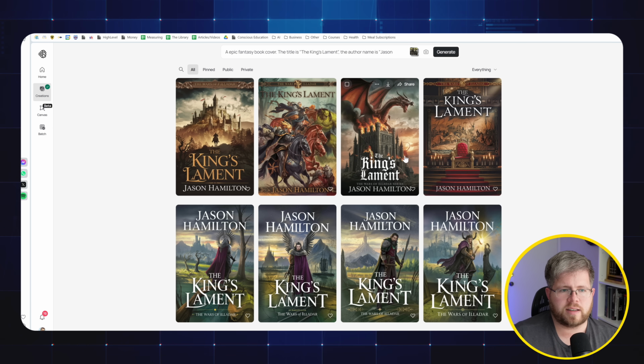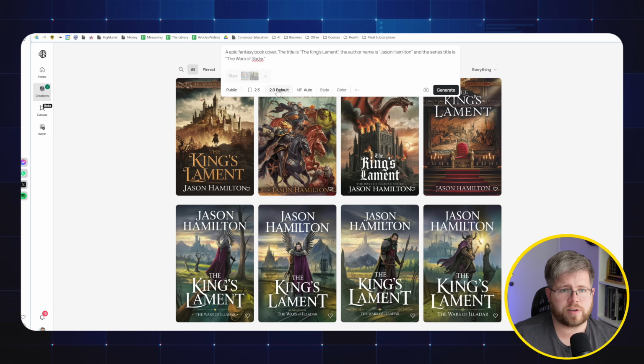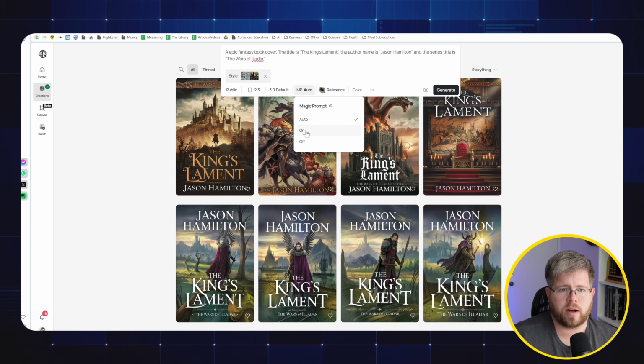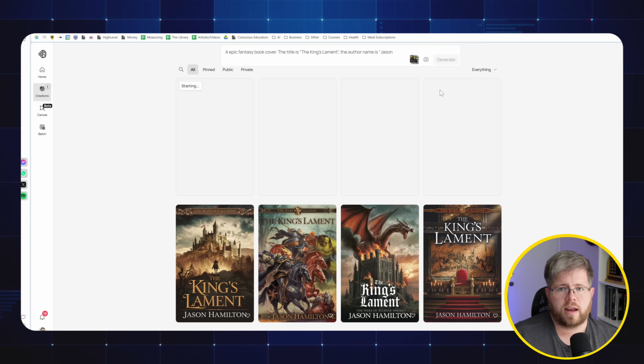But for some reason, this one is supposedly better. The 3.0 is supposedly better with text. I actually think I'm getting better text out of the old one, which is really weird to me. So let's go back to 3.0. Let's try this one more time with the magic prompt turned all the way on and see what that does.